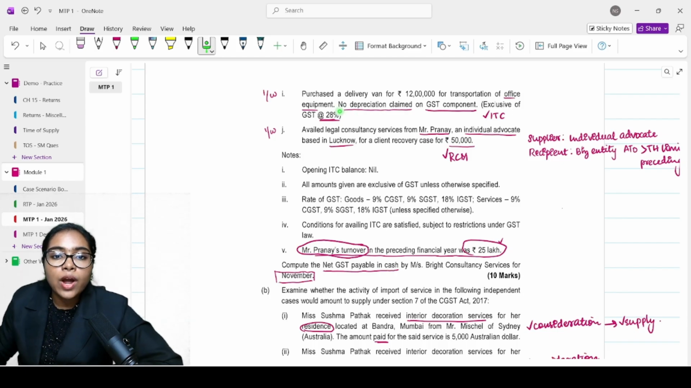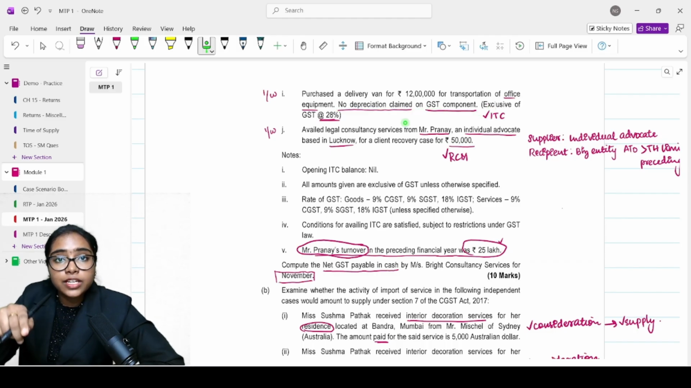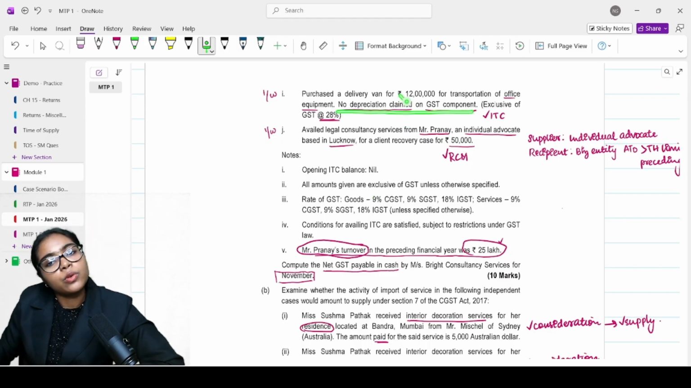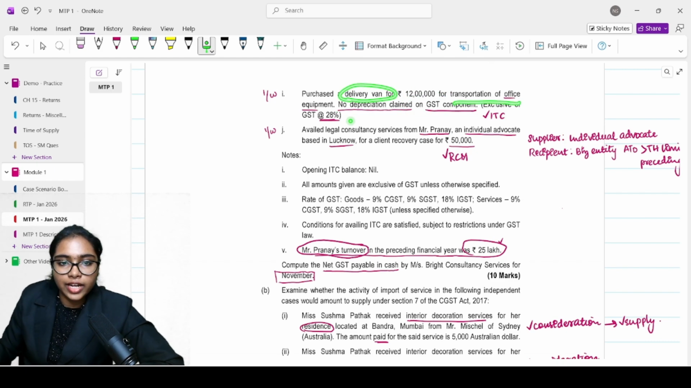So when you're computing the answer, be very careful on applying the rate. Now, why did they give this particular information? No depreciation claimed on GST component. Because if depreciation was claimed, then you cannot take the ITC. Since depreciation was not claimed, you can very well take the ITC. Why? Because this is for movement of goods. Delivery van, it is not blocked ITC. You can take the ITC.